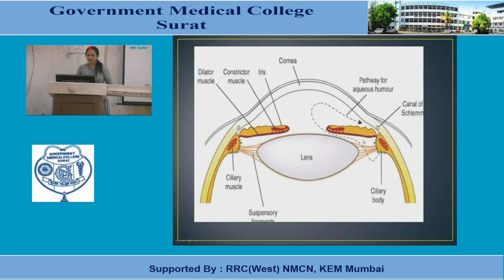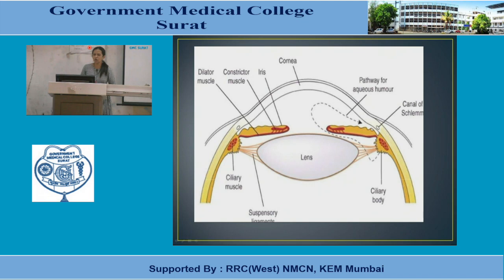This is the posterior chamber, behind the iris. This is the anterior chamber. From the posterior chamber, through the pupil, it will travel into the anterior chamber. Here we can say two pathways are there. One is the trabecular pathway for drainage, through the canal of Schlemm, and another we'll see in the next figures, that is the uveoscleral pathway. This is the cornea and this is the iris.